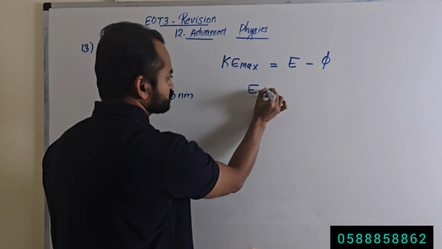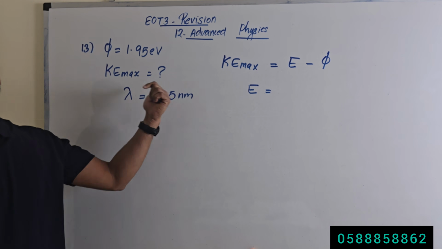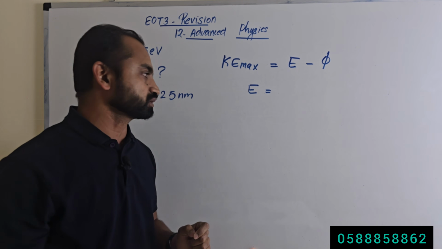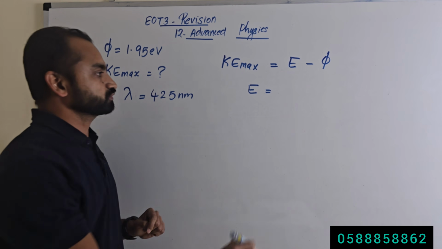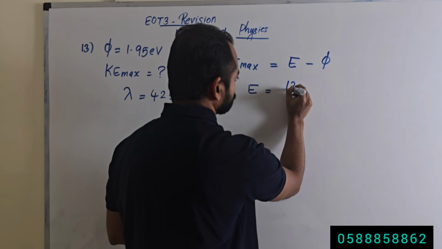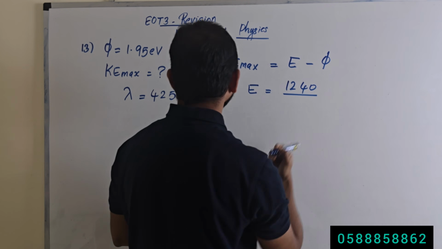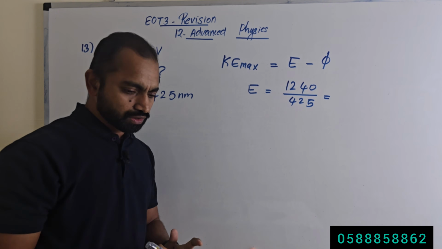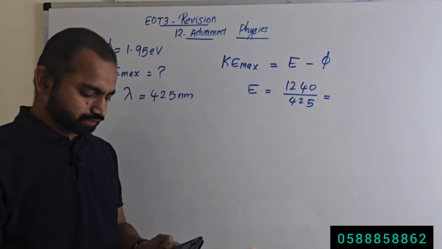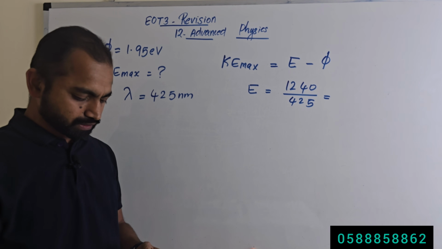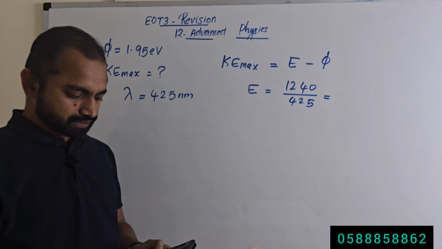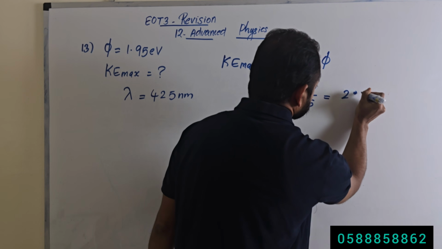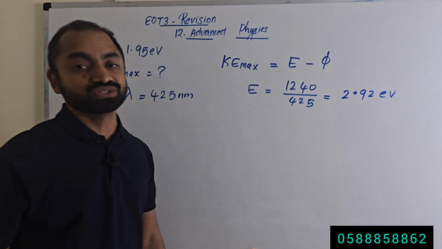Here in the question, energy of the incident photon is not given. What is given? The wavelength of the incident photon is given. How much is the wavelength? 425 nanometer. So first we will calculate the energy of the incident photon. Energy of the incident photon in electron volt is 1240 divided by the wavelength lambda, that is 425 nanometer. 1240 divided by 425. So the answer is 2.92 electron volt. 2.92 electron volt is the energy of the incident photon.